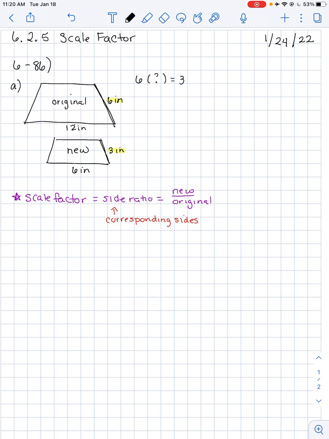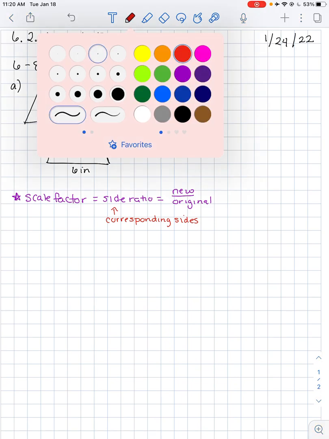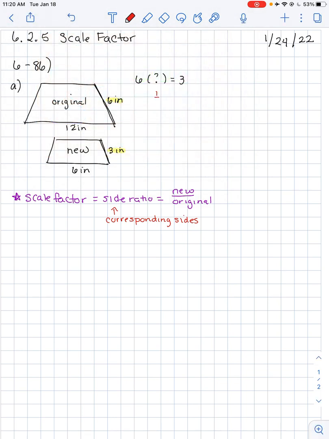And in order to get 3, I know that half of 6 is 3. So I think I'm going to multiply by 1/2. Let's see if that works. So 6 times 1/2 is in fact 3. So I think my scale factor should be 1/3. But I need to check to make sure that's correct.